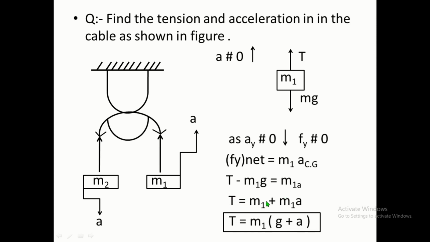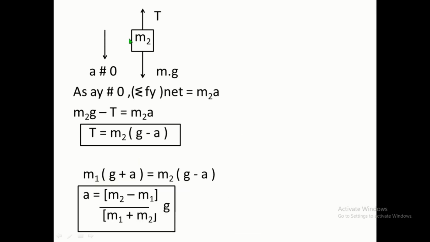T is equal to m1g plus m1a. Therefore, T is equal to m1 into g plus a. Now for the second object, which is moving in the downward direction. M2 is the mass of that object. Tension always acts away from the body, therefore T is acting in the upward direction. And the weight is m2g, not mg. This is m2g, and acceleration is in the downward direction.